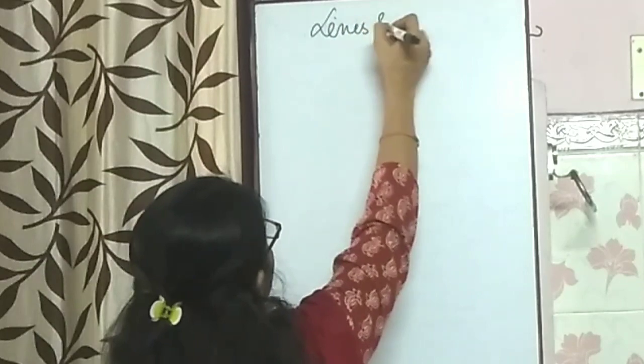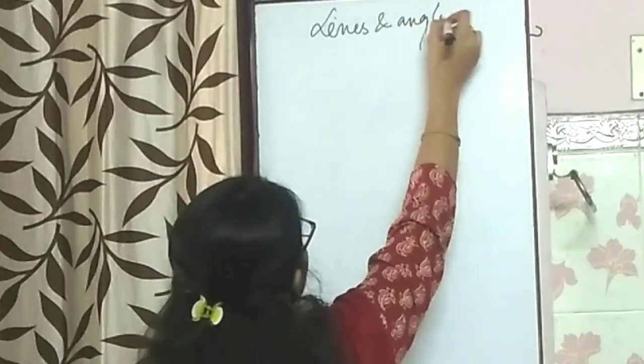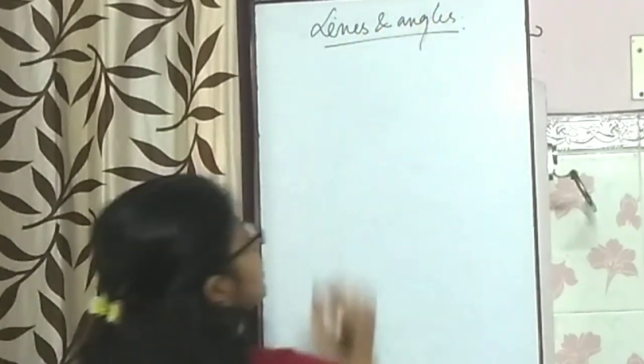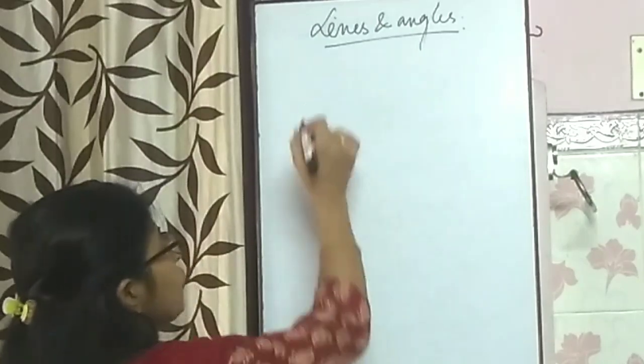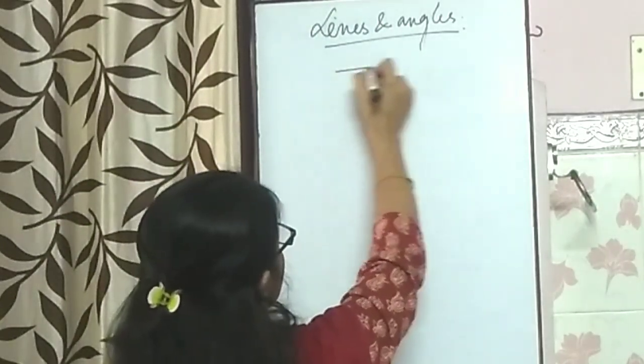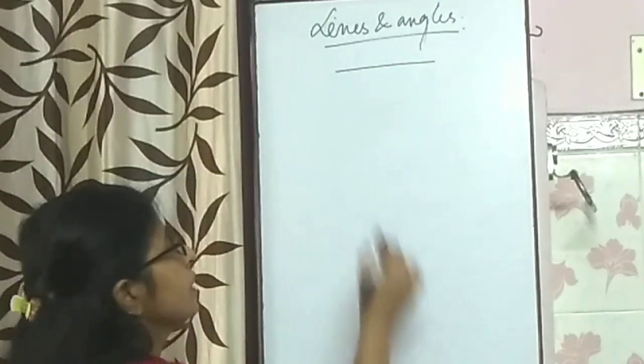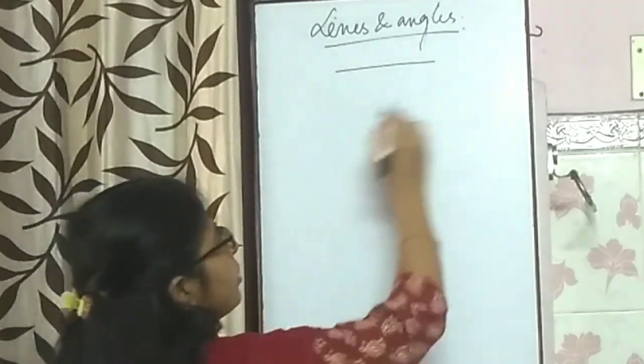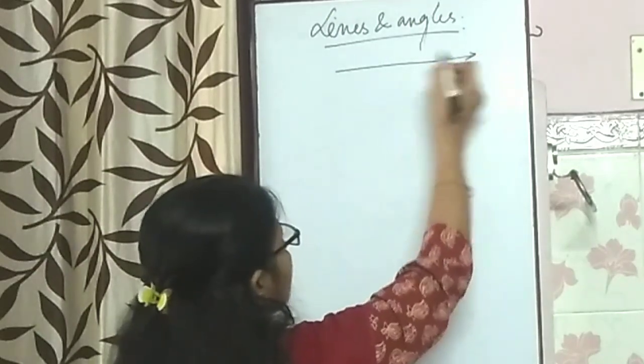Lines and angles. When we say a line, it means just a straight line. It's not a line, it's a line segment. Why is it called a line segment?